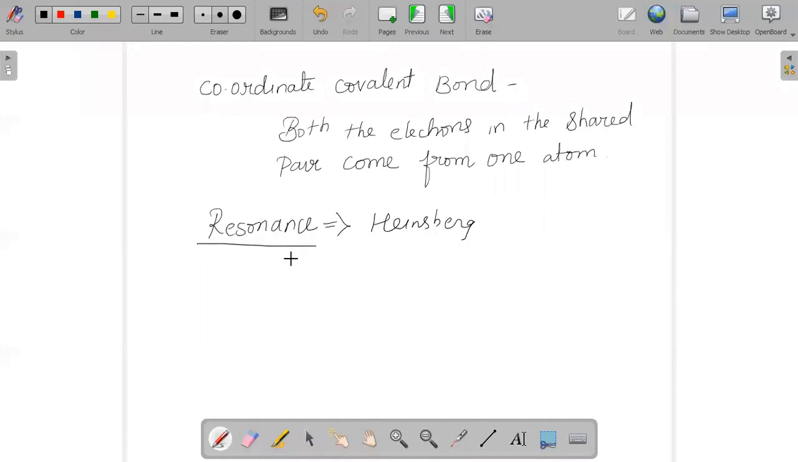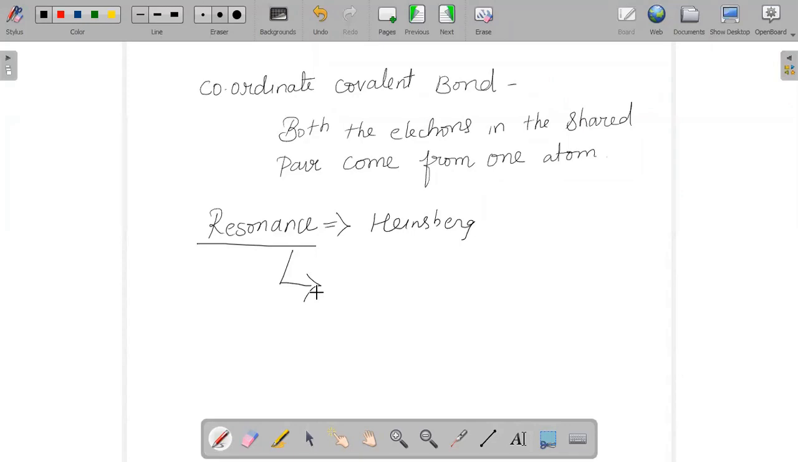And what does resonance say? If for any particular element we are unable to explain the complete property, we solve that problem by saying a molecule should have many structures which together can explain most of the properties of the molecule. But yes, one structure is not successful enough in explaining all the properties of the molecule. So what happens?